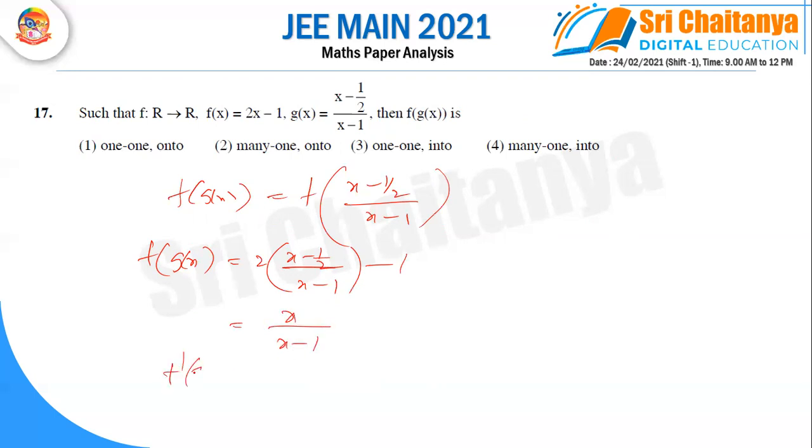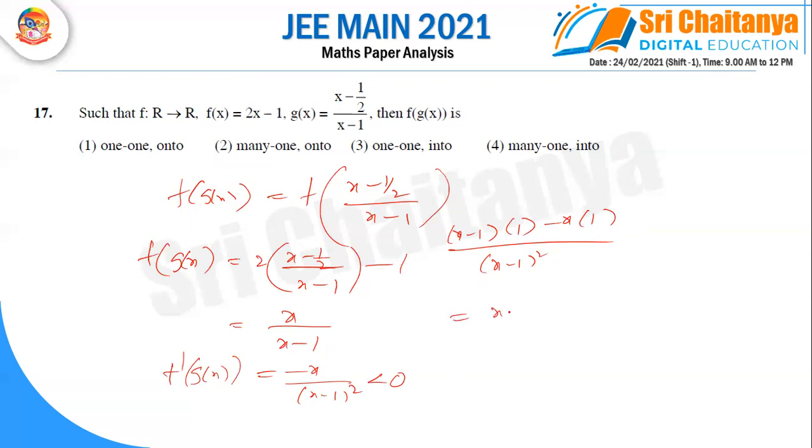Differentiate this value, f dash of this one, so you can get minus x by (x minus 1) whole square, which is a negative value. Because differentiating: x minus 1 into the differentiation 1, minus x into 1, so you get x minus 1 minus x over (x minus 1) whole square, x cancels, you get minus 1 by a square value, which is positive, and with the minus it is negative. That means it is a strictly decreasing function.